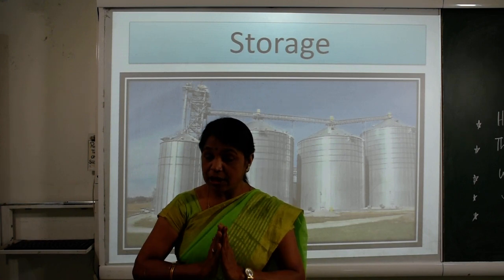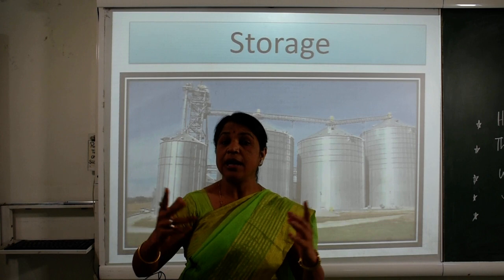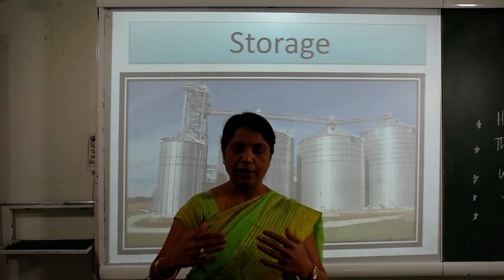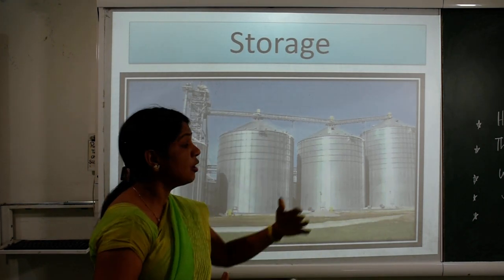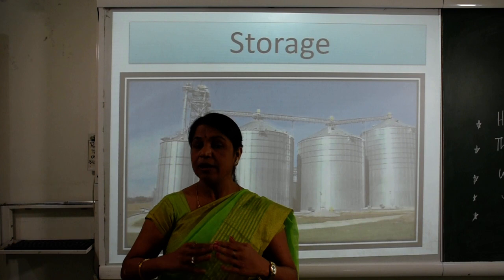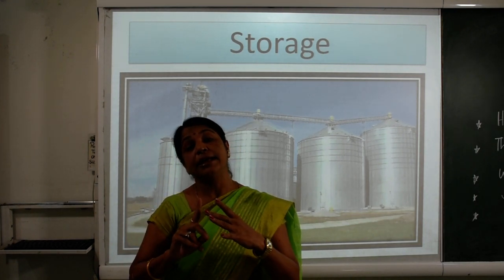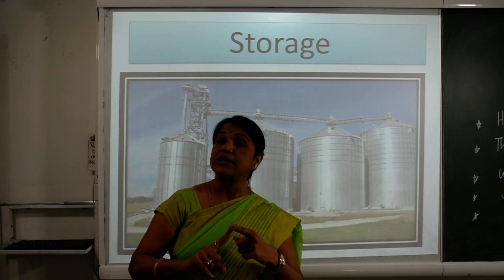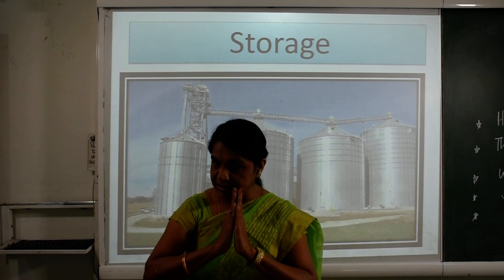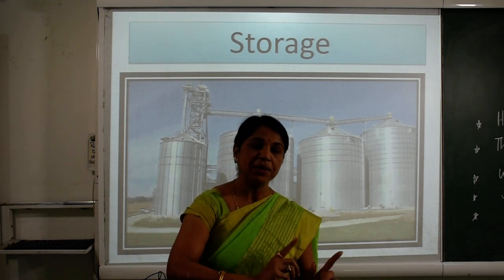Why, children? Why do we keep it safe? Because the atmosphere has lots of moisture. That is why it is compulsory to protect the crops from moisture, microorganisms, insects and pests. That is why storage is a must. It means the safety of the matured crops. It is called storage.